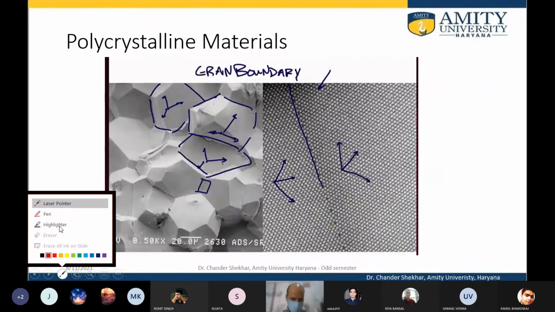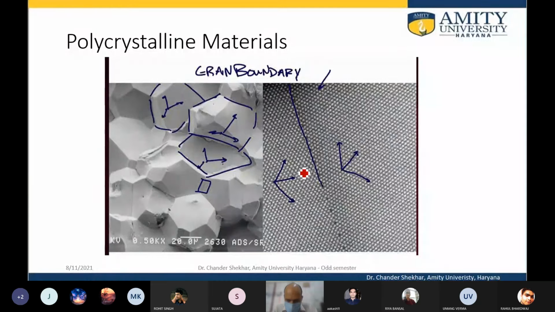If we look a bit closely, this line that represents the grain boundary deviates slightly along here. Had it been the same grain, it should have gone straight, but there is a difference in the angle theta.